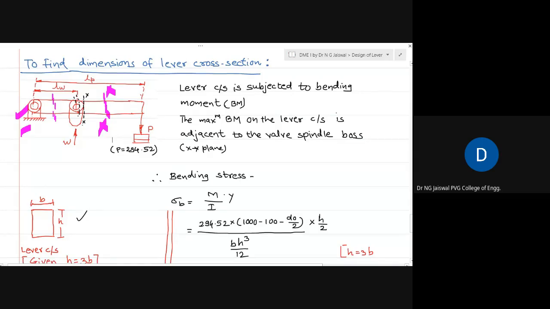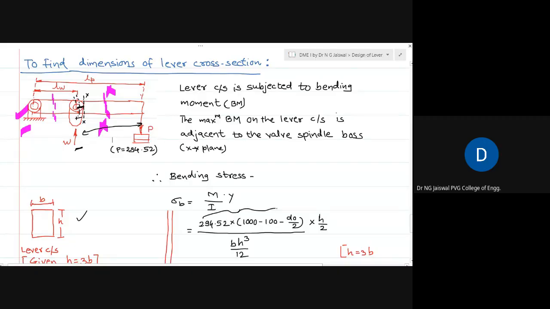Now, bending moment at this section XX is equal to P into how much distance? This distance only. And this distance is nothing but the total distance LP minus LW, meaning 1000 minus LW, minus this much part. Can you see what I am drawing now? This much part is the diameter, so the radius, du by 2. That much distance will be subtracted, and then you will get the bending moment.